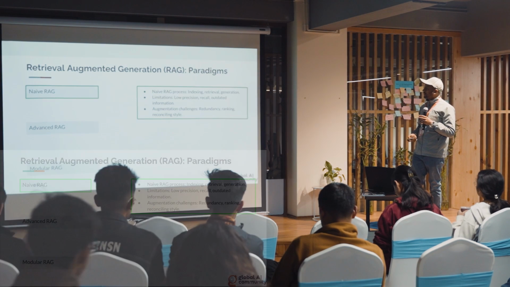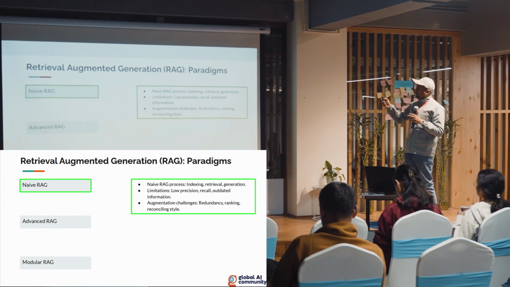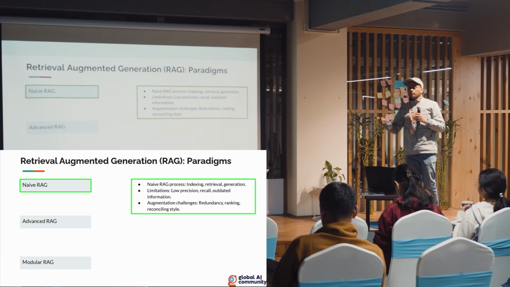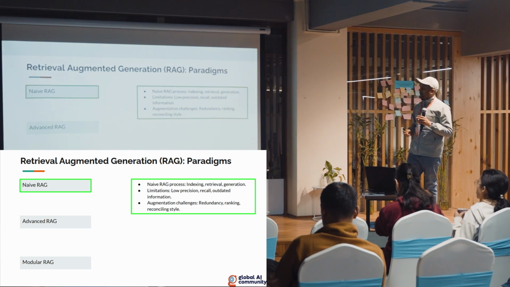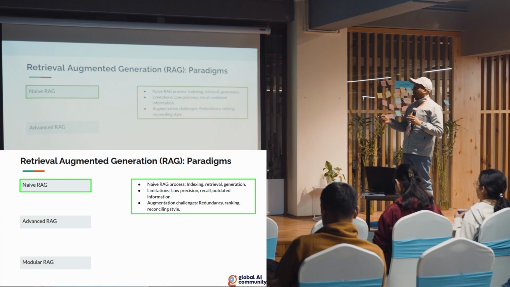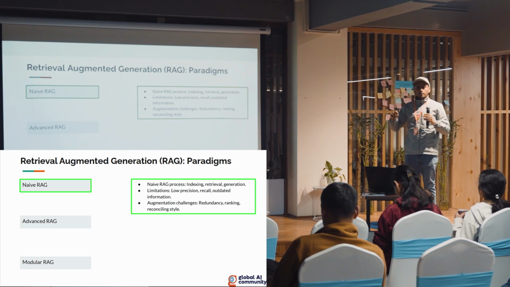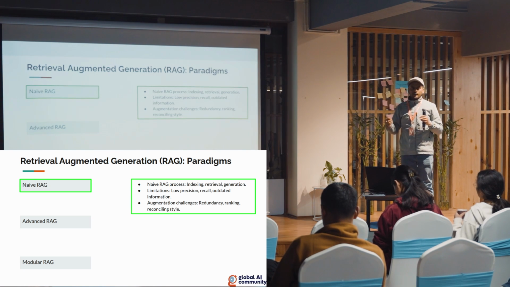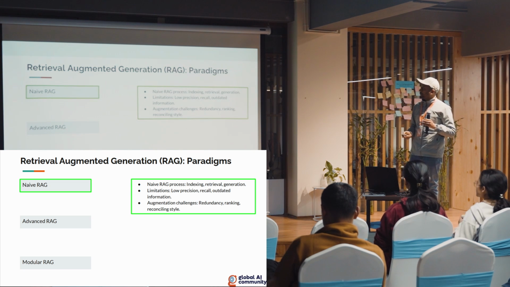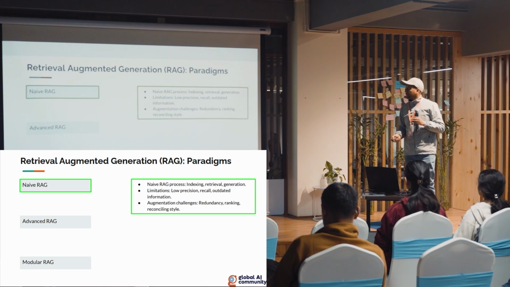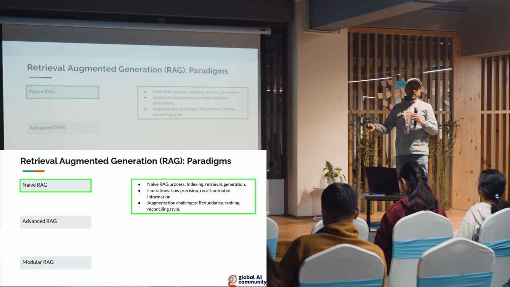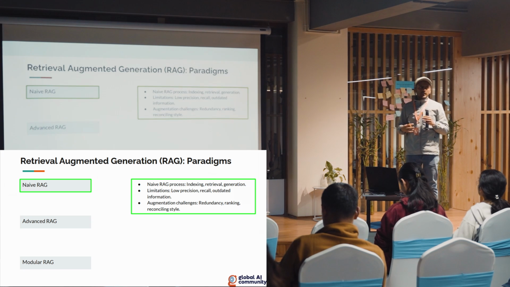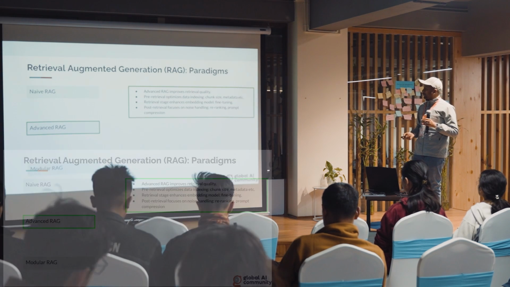So these are some applications. Again, there has been quite a lot of research going on in RAG. It is kind of divided into three paradigms: naive, advanced, and modular RAG. Naive is the most basic one, where we just index the sentences or the particular chunk of text. That depends on our chunking strategy. And it might have some issues like low precision and recall, and outdated information, meaning the information which we extract from the DB or vector DB might not be enough. So those issues might be there.